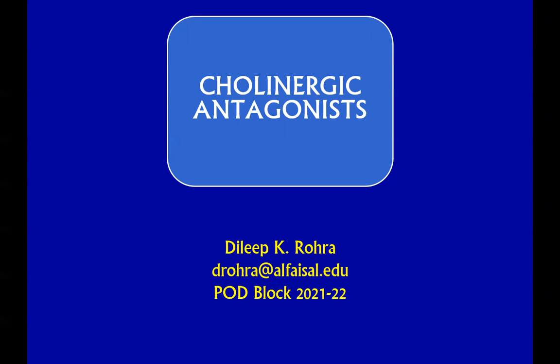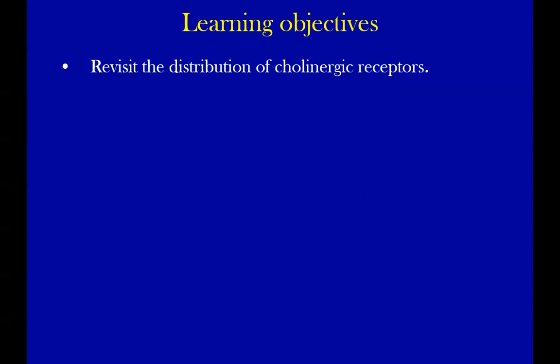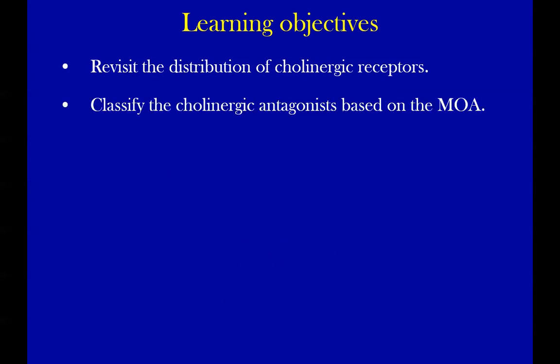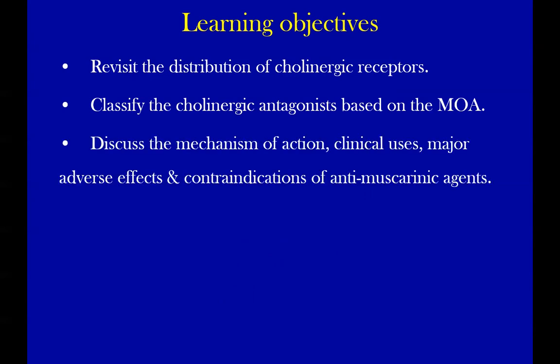What is the antagonist? We will be discussing the same thing, revisiting the distribution of cholinergic receptors that we did last time, and classifying the cholinergic antagonists based on the mechanism of action. Discuss the mechanism of action, clinical uses, major adverse effects, and contraindications of anti-muscarinic drugs.